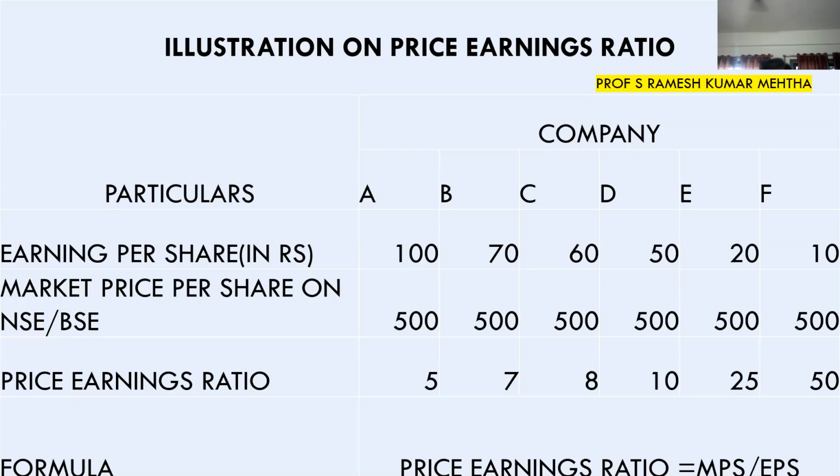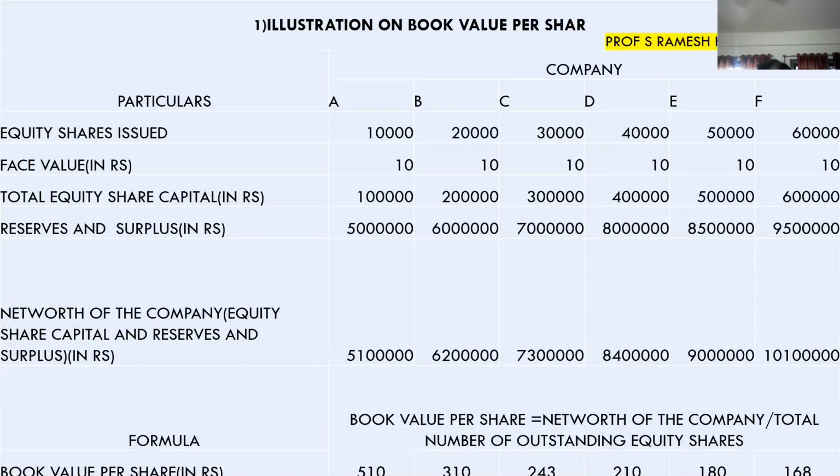So when the PE is low, that is the time for any investor to invest. When the PE is very high, it is the time to just get out of the stock. So in the last case, on 500 rupees of investment, the company is able to report a profit of 10 rupees per share. That is, the earning per share is 10 rupees. So just avoid it. Last one is book value per share.